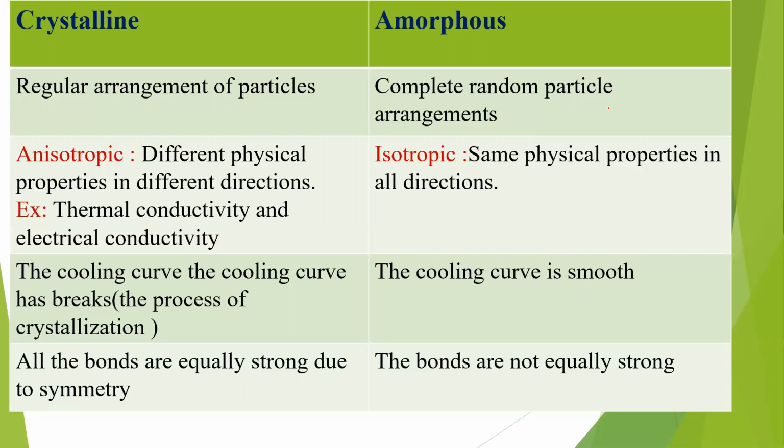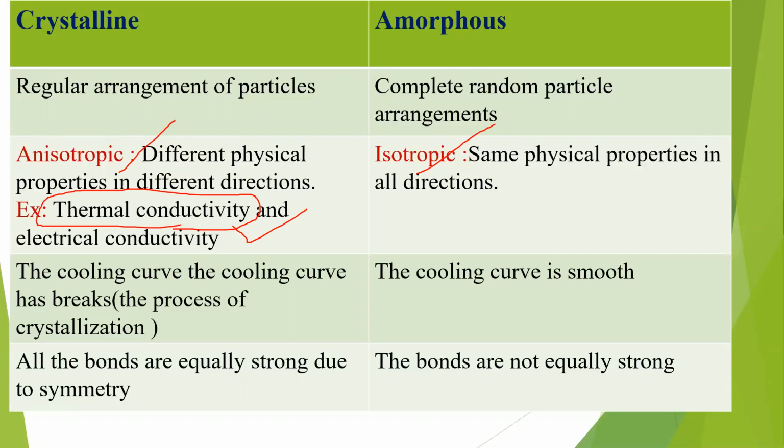Here I have written it, I'll point it out. They are isotropic here and anisotropic here. What is the difference? If I take thermal conductivity, a basic property of a material, it changes in different directions. This thermal conductivity is not constant in all directions in a crystalline substance.